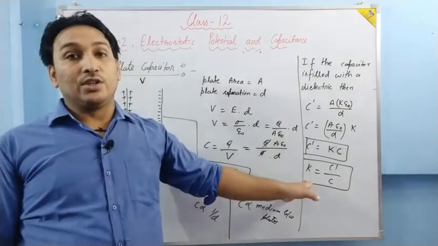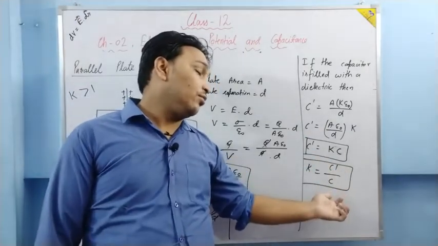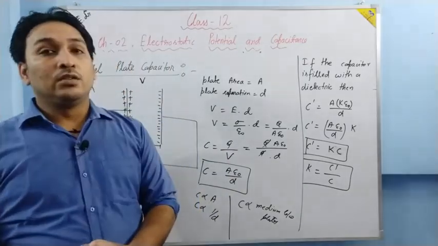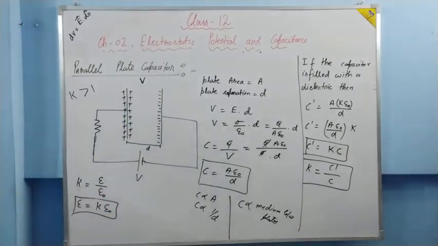The dielectric constant of a medium is defined as the capacitance with that dielectric medium between the plates to the capacitance without the dielectric slab. So this is how the capacitance of parallel plate capacitor is being calculated. Is it clear? Okay, let us move to the next.